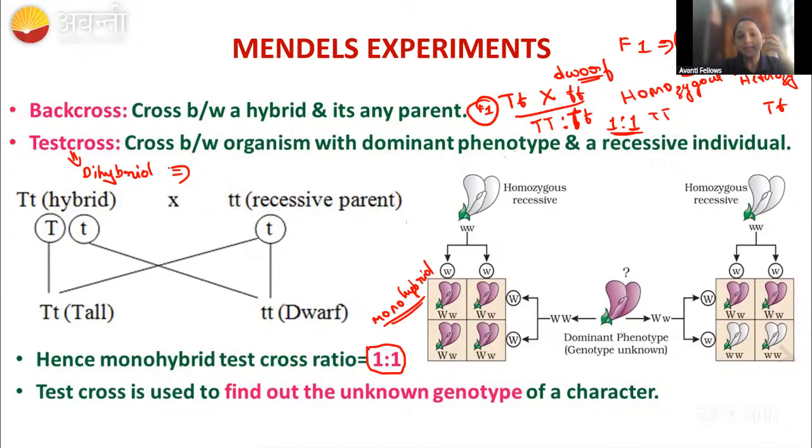In that case, suddenly your mind will go to 1:1 because the test cross you studied is 1:1. But they are asking for the dihybrid test cross. I'm not getting an answer. This is a revision, guys. You already studied once, right? Can you think? Monohybrid means 1:1, so what about dihybrid?